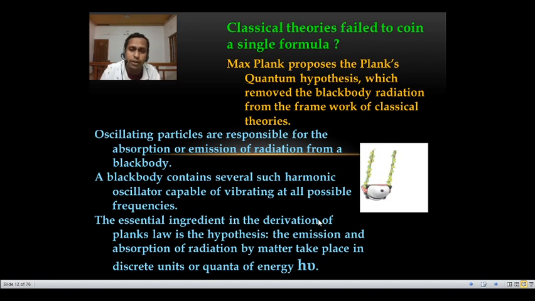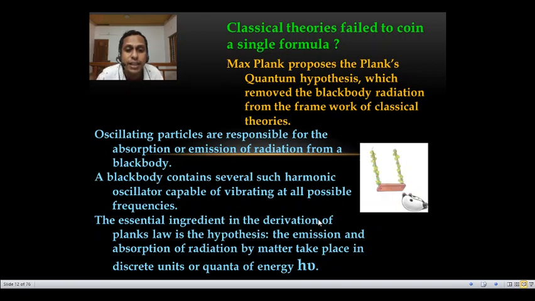Okay, so a black body consists of several harmonic oscillators capable of vibrating at all possible frequencies. Listen, it's very important. A black body consists of several harmonic oscillators, that is one point, and each can oscillate at its own characteristic frequency, or we can say it can vibrate at all possible frequencies. We cannot restrict this range to one frequency.